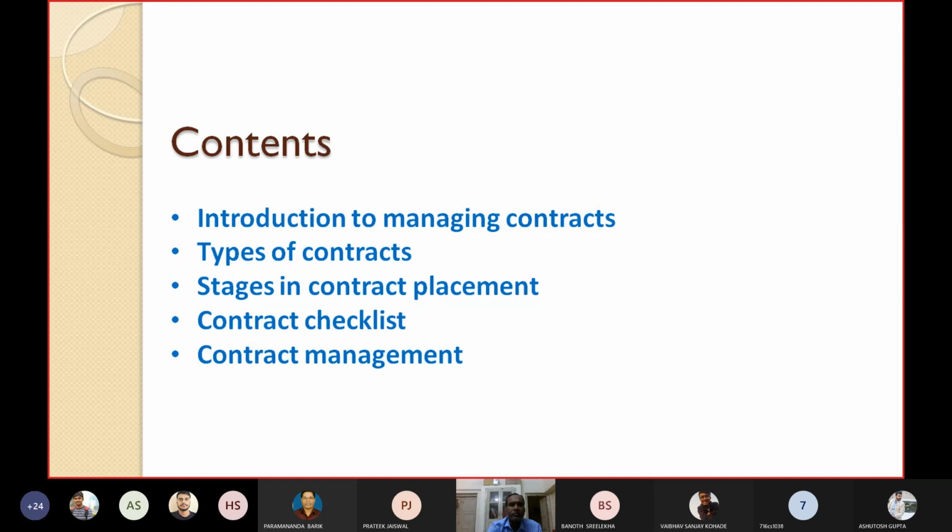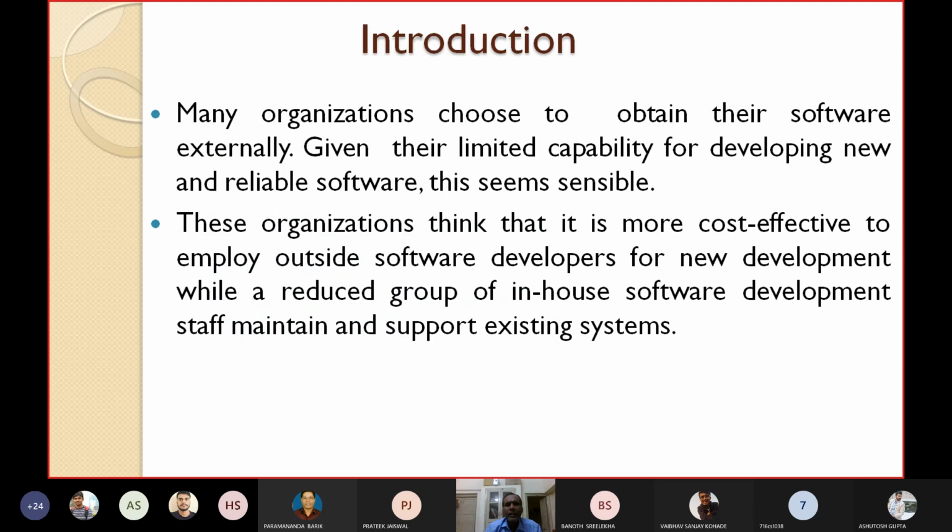Actually, you'll see many organizations choose to obtain their software externally. Because they give it to a third party to develop the software for them instead of hiring or recruiting people for developing software. They prefer to give a contract to a third party to develop the software.